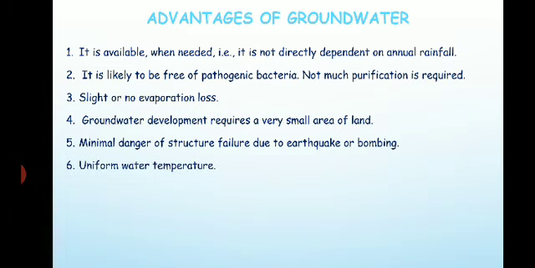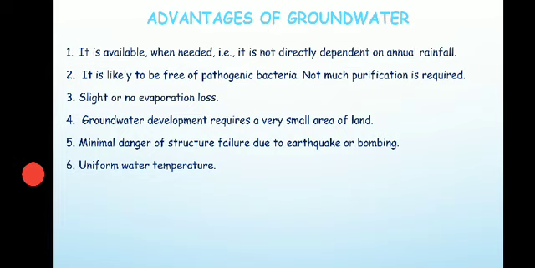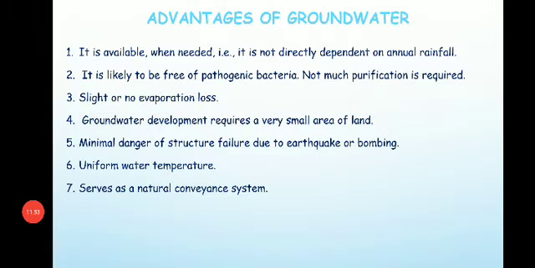Then next is uniform water temperature. Because it is underground, there is not much variation. Then it serves as a natural conveyance system, because it transfers from one place to another by natural flow, right?